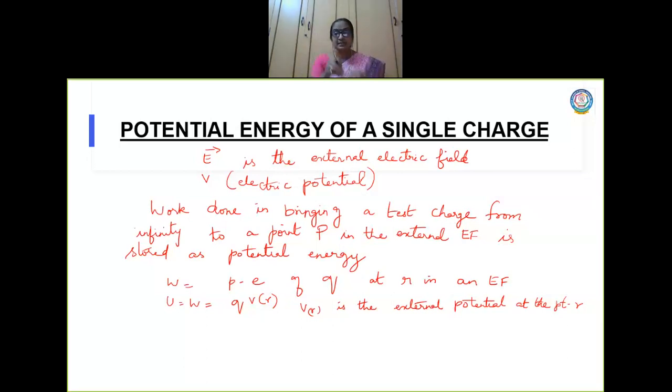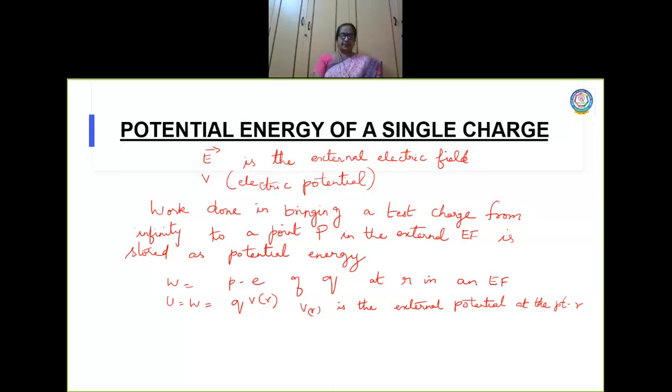So, in that external electric field, you are bringing a charge. The other things are the same. Work done: you are bringing the charge from infinity. So what is the work done to bring the charge from infinity to a particular point P whose position vector is r? It is given as this one. Are you able to understand?